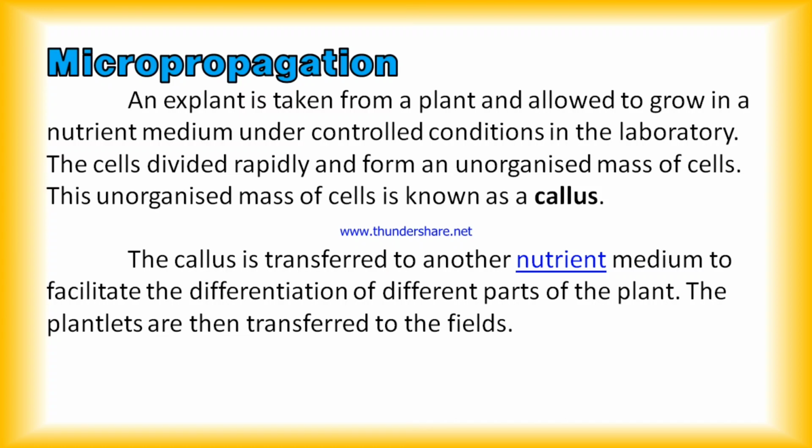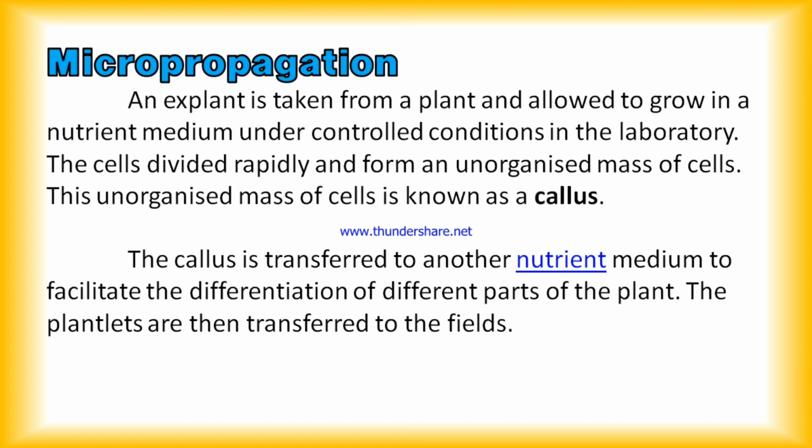The callus is then transferred to another nutrient medium to facilitate the differentiation of the different parts of the plant body, and the plantlets are then transferred to the fields and they grow into a new individual or a new plant, and this type of reproduction is micropropagation, which is one of the asexual reproductions.